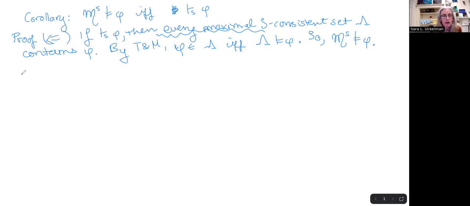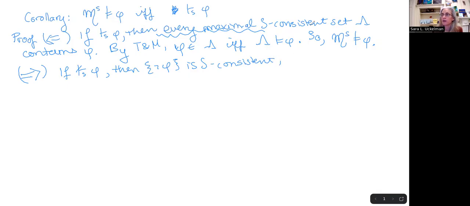That's one direction. The other direction, so going from right to left, we'll actually, as we often do, prove contrapositively. So suppose that we've got some formula phi, which is not a theorem of our system, so we can't prove it. Then we know that the set containing not phi is S-consistent, and therefore, by Lindenbaum's lemma, included in some maximal consistent set.